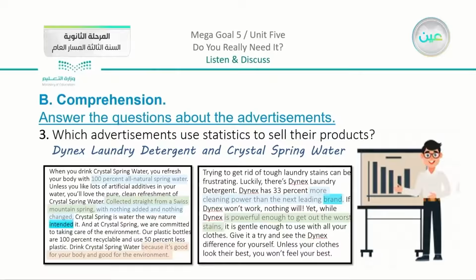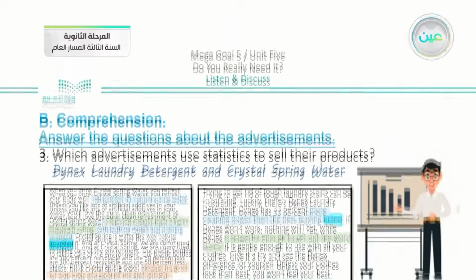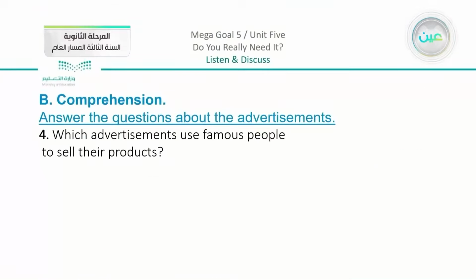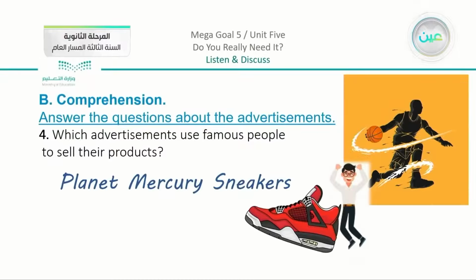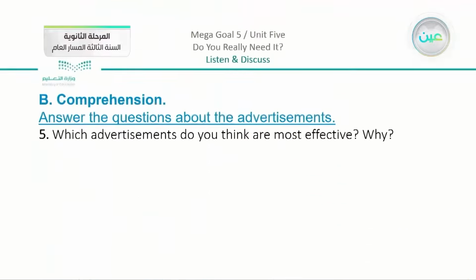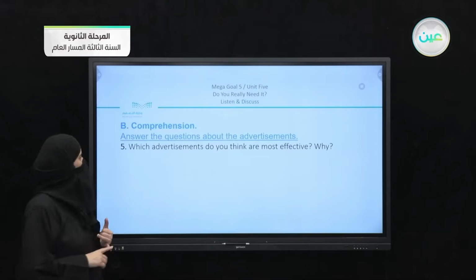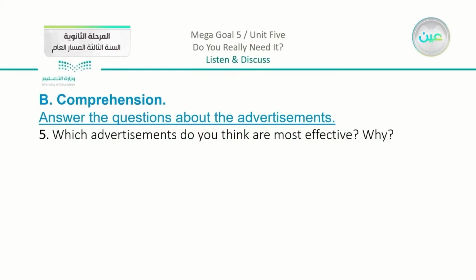They both had some kind of statistics in the paragraphs that we mentioned. Now we have also question number 4. Which advertisements use famous people to sell their products, which is the same as we mentioned before when we mentioned NBA players.